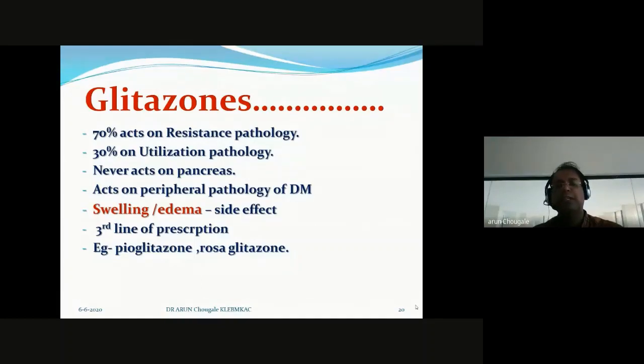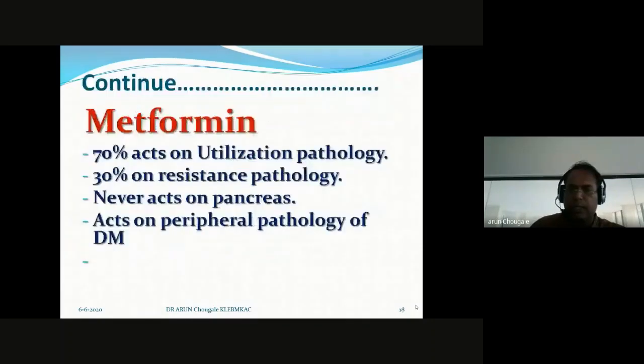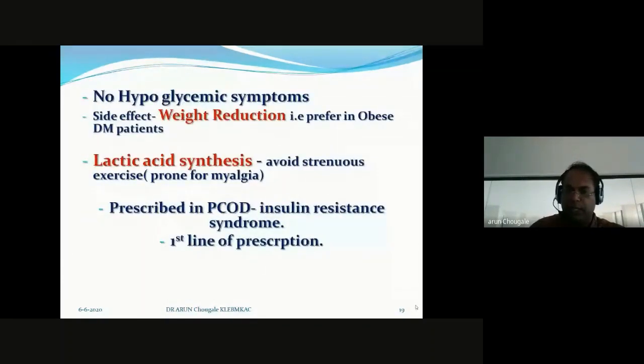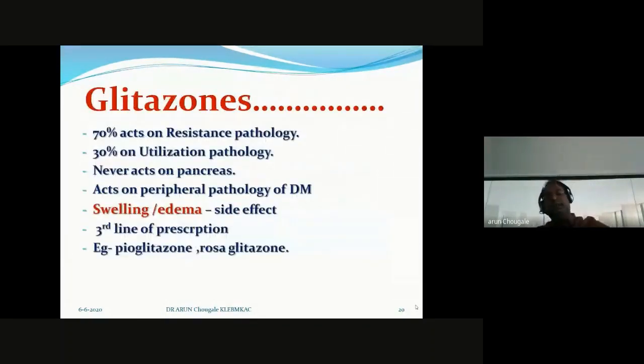The side effect of glitazone is swelling and edema. So, a diabetic patient on glitazones complaining of swelling or edema of palm, sole, or generalized edema, think of this drug and its side effect. It comes under the third line of prescription, not the first line, like metformin.